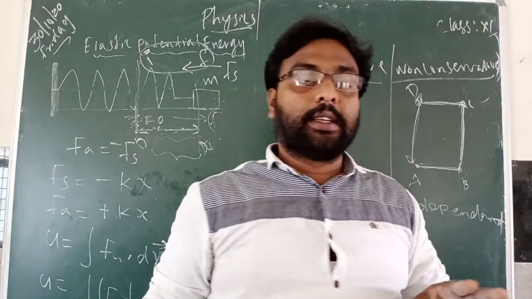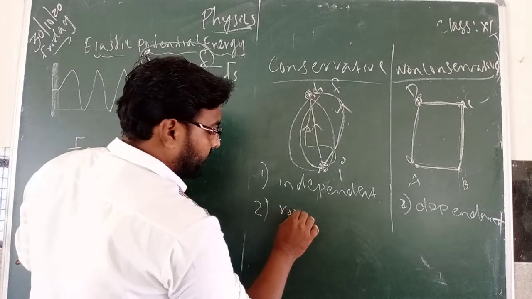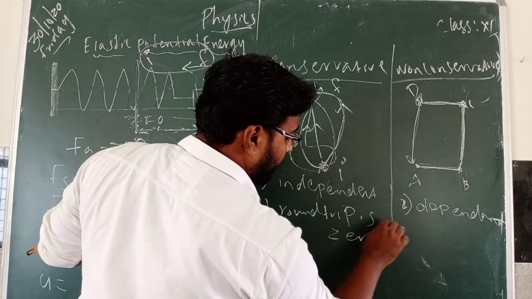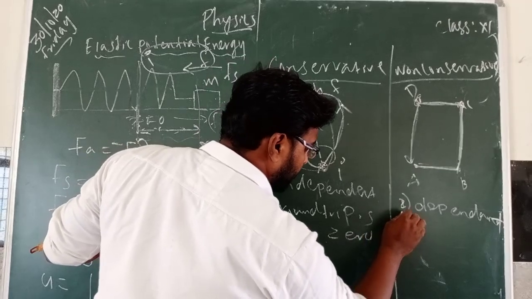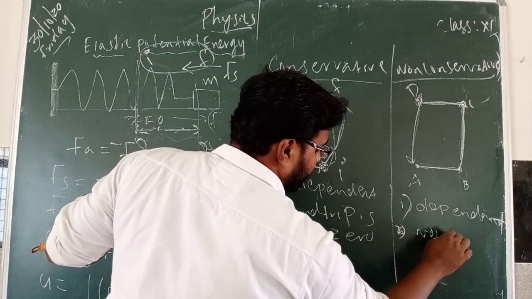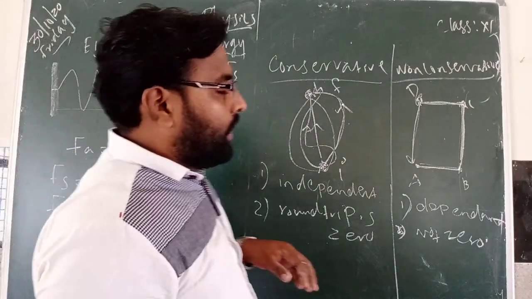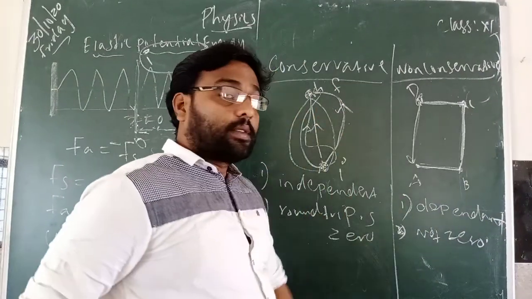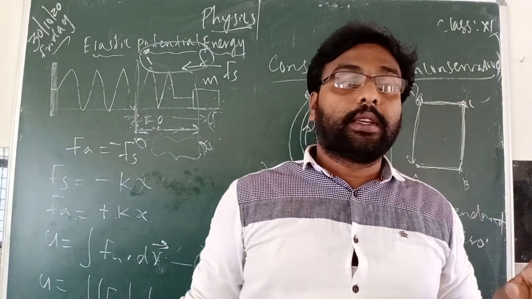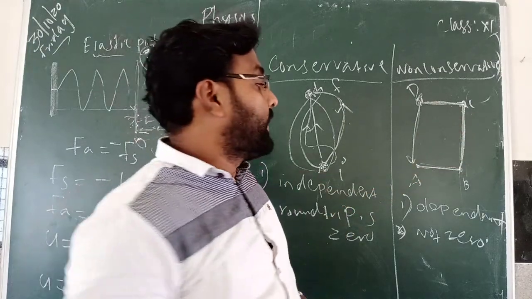And the second difference is work done in a round trip is 0. Here the round trip is 0. Here it is not 0. So this conservative force is independent of the path, so the round trip is 0. This is depending upon the path, so the round trip won't be 0.